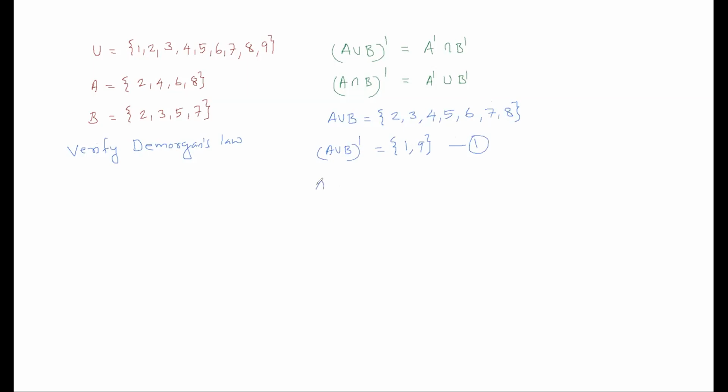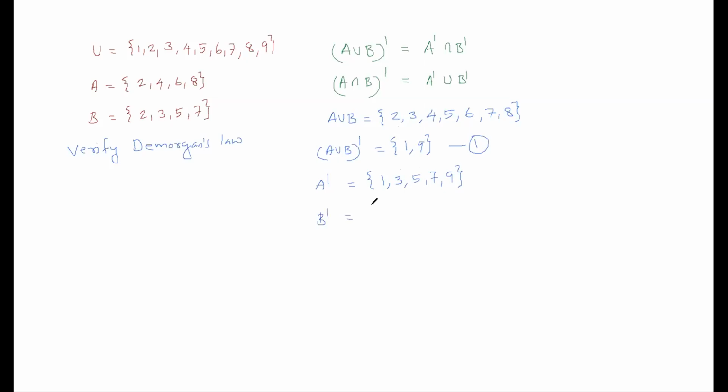Now you have to find A complement. A complement means all the elements that are not in A. So A is 2, 4, 6, 8, and the ones not in it are 1, 3, 5, 7, 9. That is A complement.